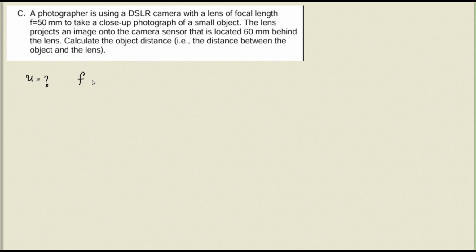The focal length of the lens is given as 50 millimeter. Now from the figure we know that we are using a convex lens, and a convex lens always gives a real focus, that is always to the right of the optic center, because the image of an object at infinity is always formed to the right of the optic center. This is the focus, right? Yes. So it is a real focus. We get focal length as positive. Okay, so focal length is positive.